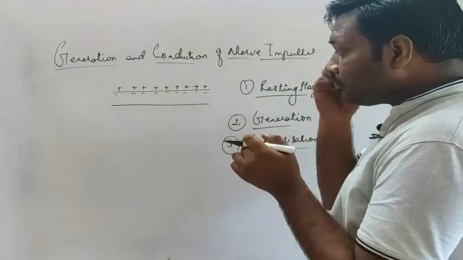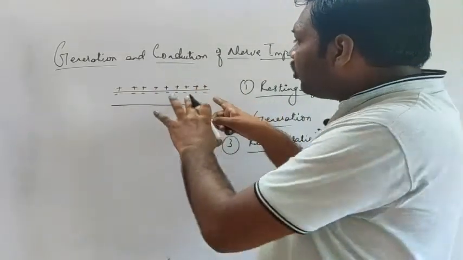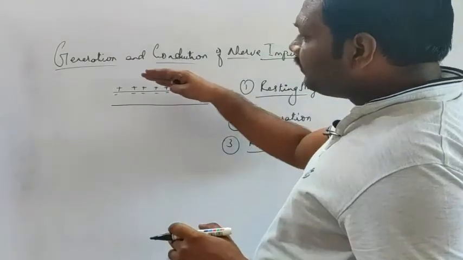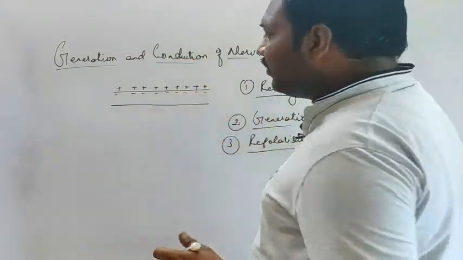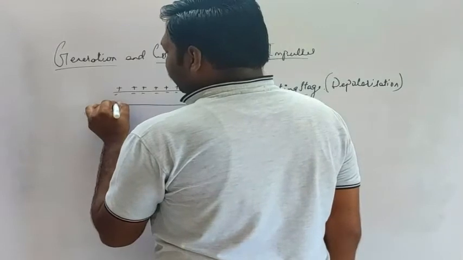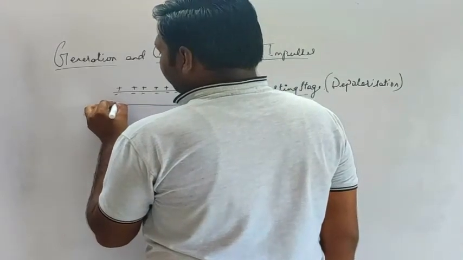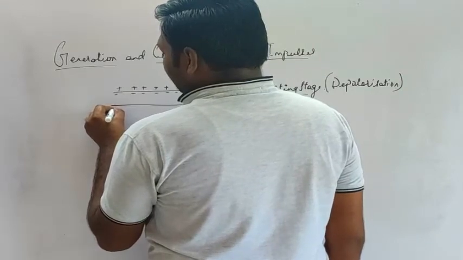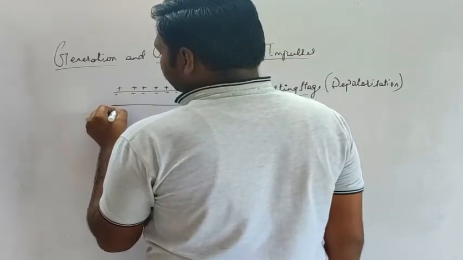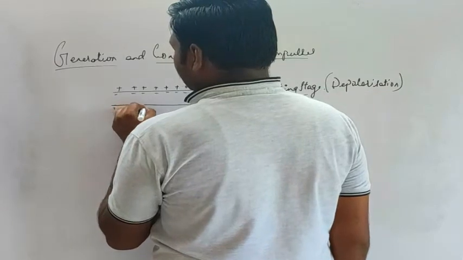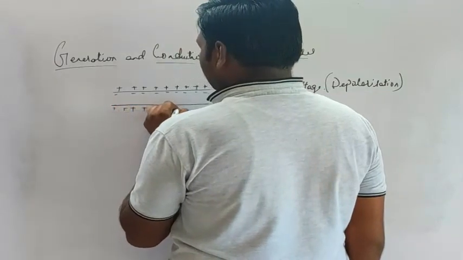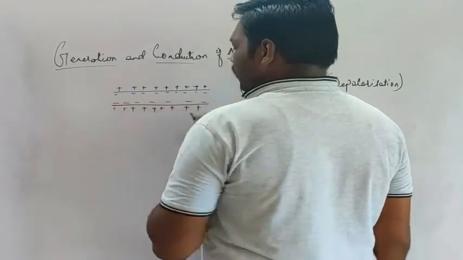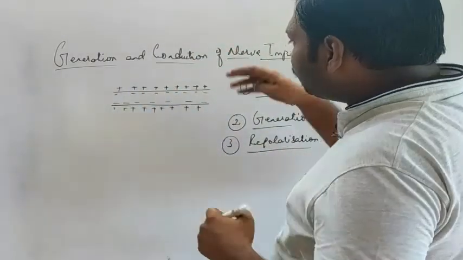Whenever neurons are at the resting phase, they have a kind of polarity. You can see positive and negative charges are opposite to each other. Here also we will show the polarity. This is just an example of the axonic membrane.